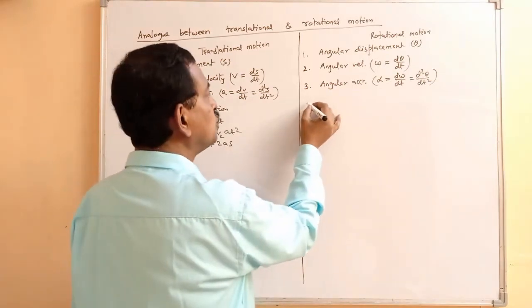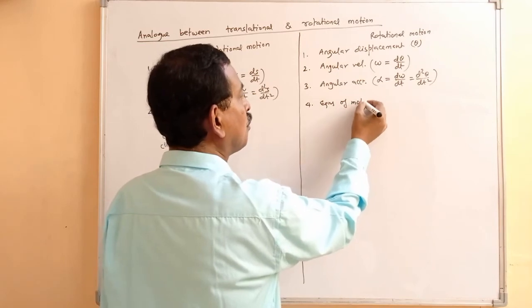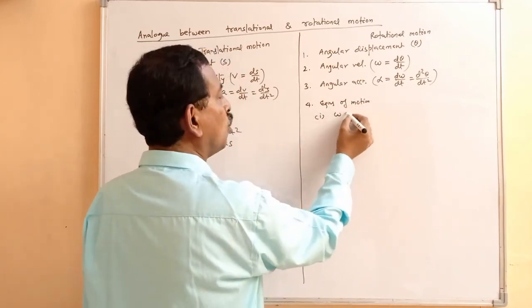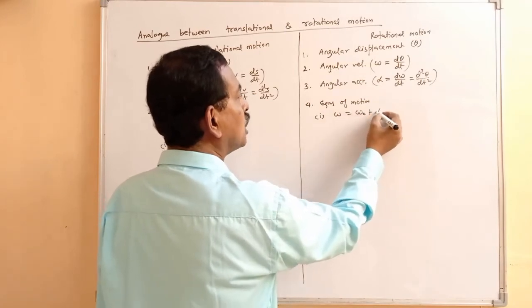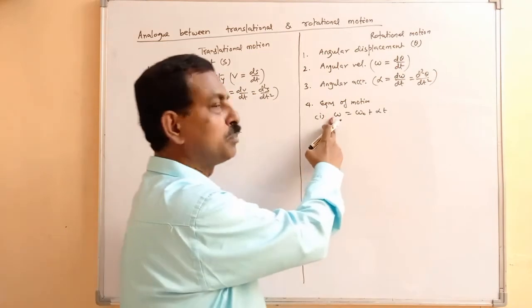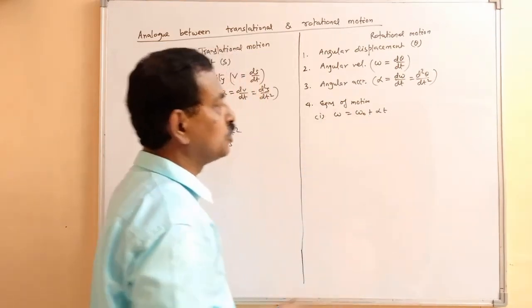Corresponding equations if you take here, in rotational motion, it will be omega equals omega naught plus alpha t, because omega we take as the angular speed at time t and this is the initial one, so we are writing it as omega naught.